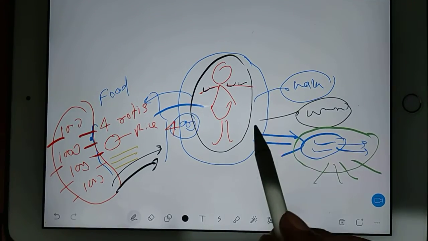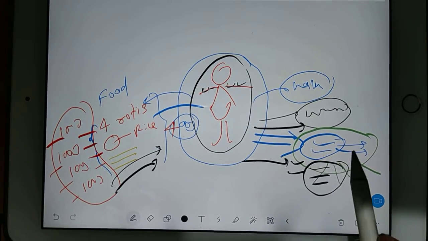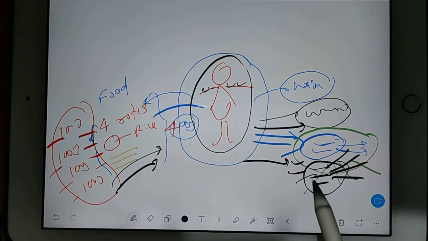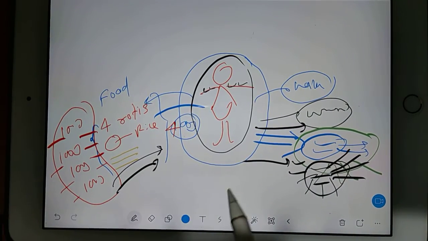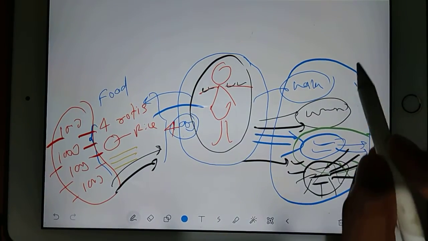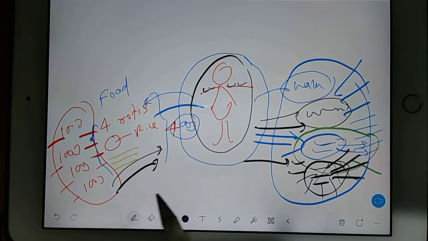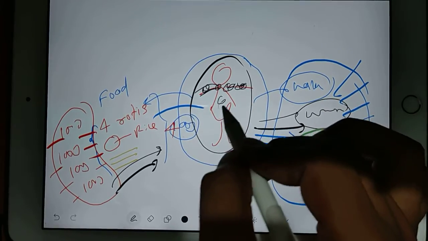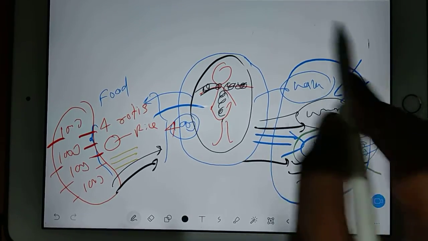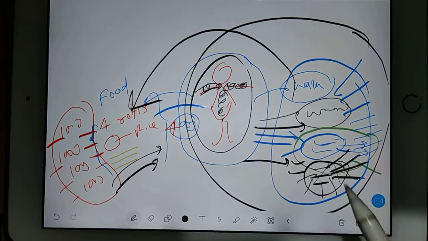Some amount of energy definitely goes out next day as waste matter. But that waste matter is matter, and matter has energy. So the energy in the matter coming out and the energy being used in your muscle build-up, if you add both the energies, it must be equal to 400 joule.